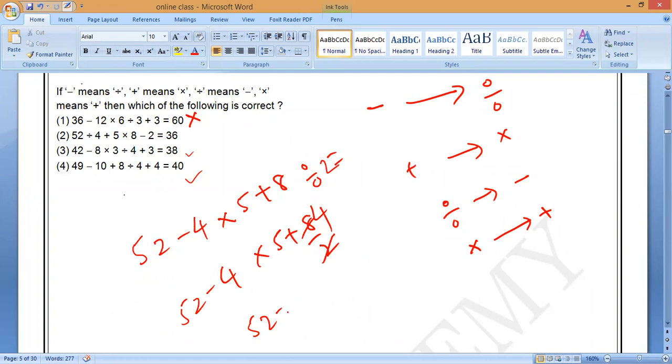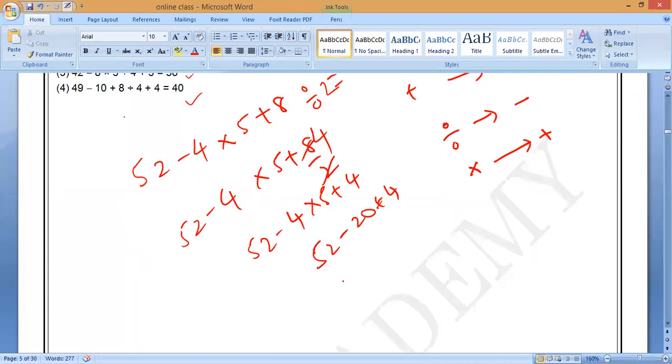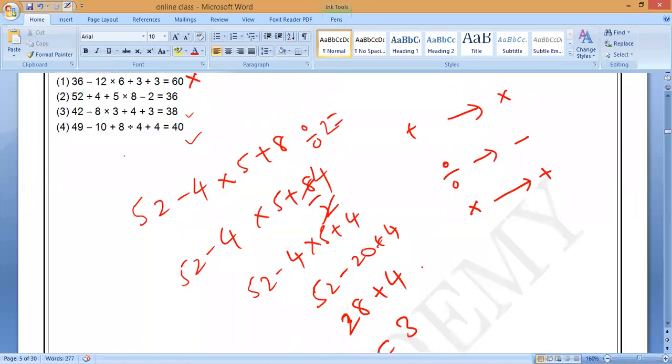Second also wrong, sir. Second also wrong. How? 4 5 is 20. Sir, yes, sir. You have done wrong. Minus 20 plus 4. First 56 minus 20. So second one wrong only, sir. How, Amma? 2 plus 4. Sir, correct, sir. 20 is your answer. Huh? Yes, but they are given 30, sir.